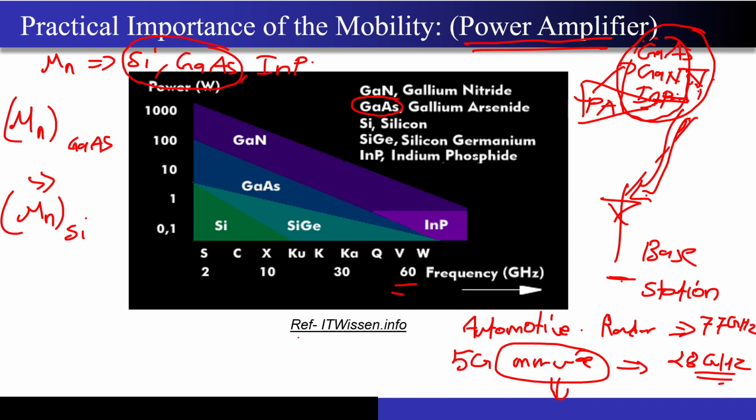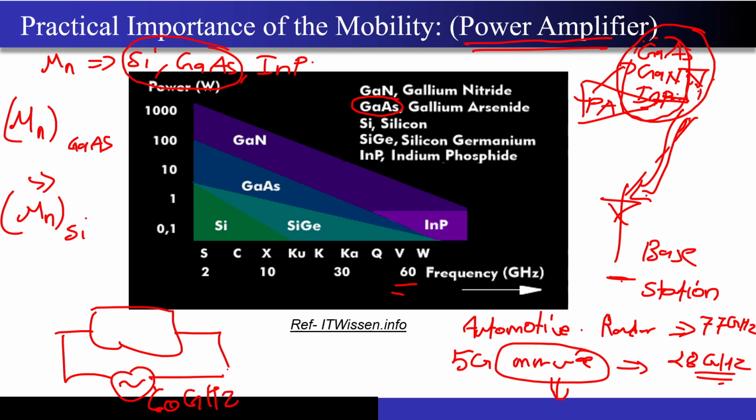What does high frequency actually mean? It means that if I take a semiconductor slab, I am applying a 60 gigahertz signal over here. This is not a correct representation because I should have taken a MOSFET, but since you are not very familiar with the MOSFET, this is the gate where I am applying a 60 gigahertz signal.